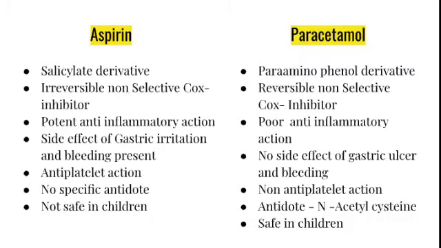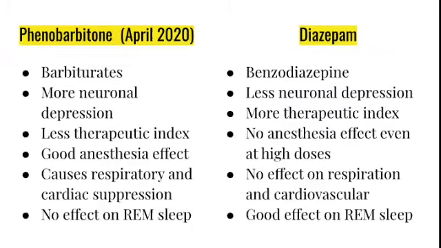We'll move on to the next question. Difference between phenobarbital and diazepam. You all know that these two drugs are used as sedatives or hypnotics. It depends upon the dose. So what is the difference here? Phenobarbital comes under barbiturates, whereas diazepam comes under benzodiazepines. Sometimes if they ask difference between barbiturates and benzodiazepines, you can write the same difference I have mentioned here. So phenobarbital falls in the barbiturates group and diazepam falls in benzodiazepines.